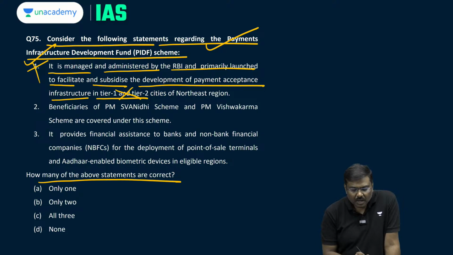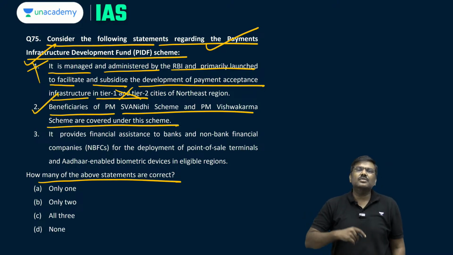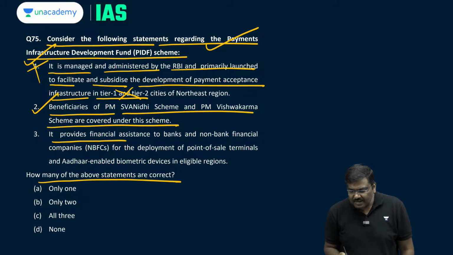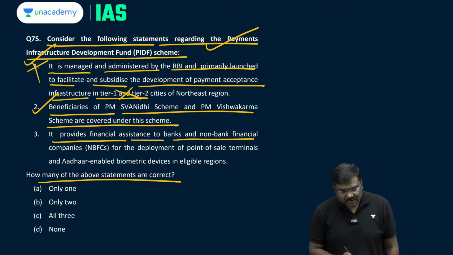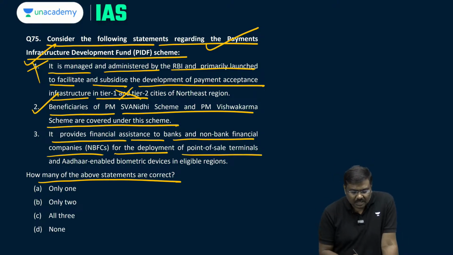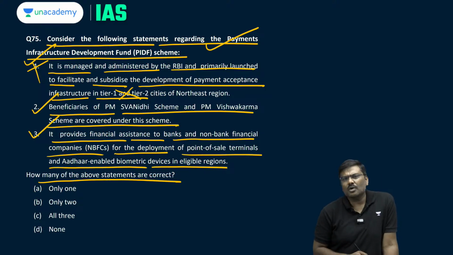First statement is wrong. Beneficiaries of PM Swanidhi scheme and PM Vishwakarma scheme are also covered under the scheme. Yes, this was announced very recently. They are covered under the scheme now. It provides financial assistance to banks and non-bank financial companies for the deployment of point of sale terminals and Aadhaar enabled biometric devices in eligible regions. So, statement 3 is also correct.